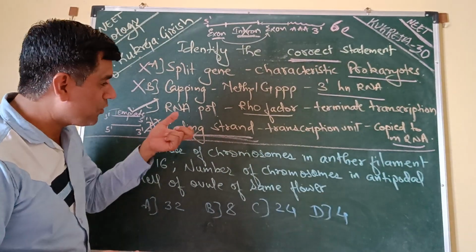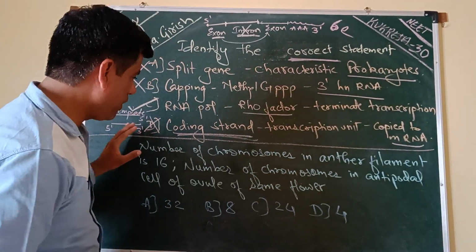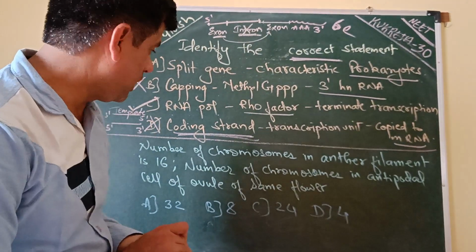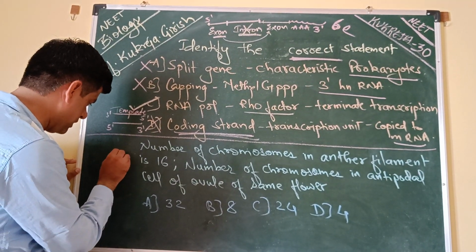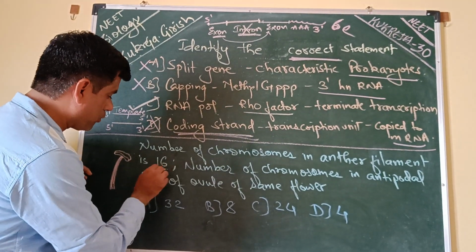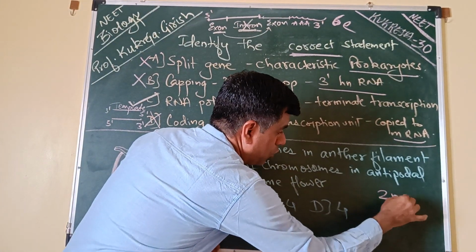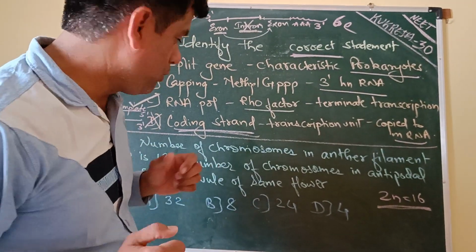Coming to the next question, so number of chromosomes. I'm not wasting your time. The number of chromosomes in the anther filament is 16. So you have a flower which has a filament which has the anther lobe, and in this filament the number of chromosomes is 16. We know that a filament is diploid, so you can say that 2n is equal to 16.